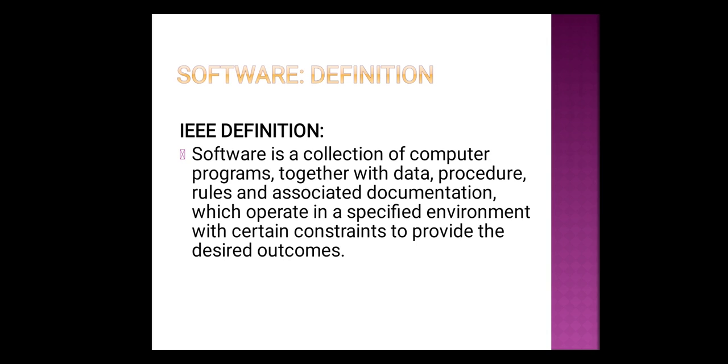Okay, so in order to run any software, we require a certain kind of environment, and it may run under certain constraints or conditions in order to produce the desired outcome, which is nothing but our final product or our final output. So altogether we can say the software is a collection of computer programs together with data, procedure, rules, and associated documentation, which operate in a specified environment with certain constraints to provide the desired outcomes.